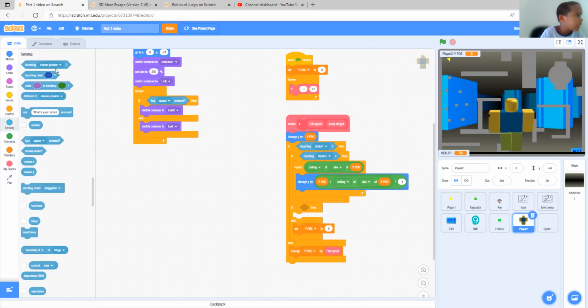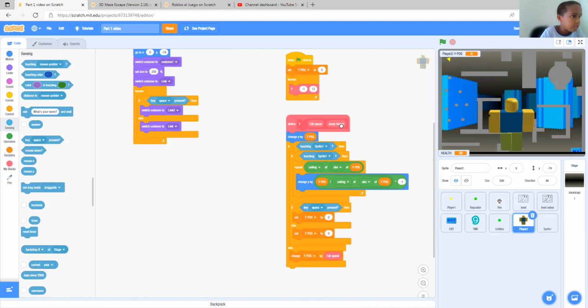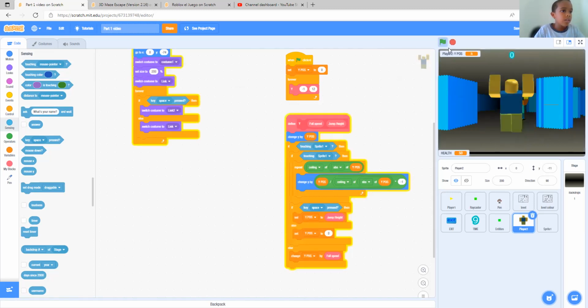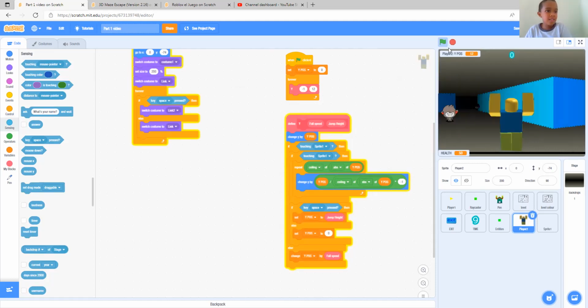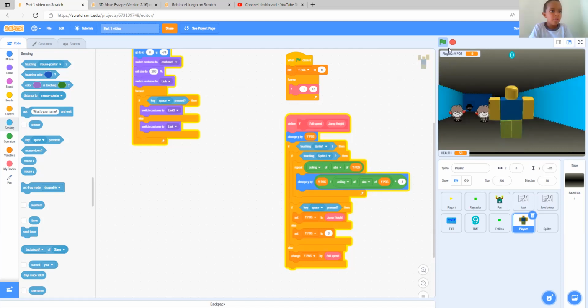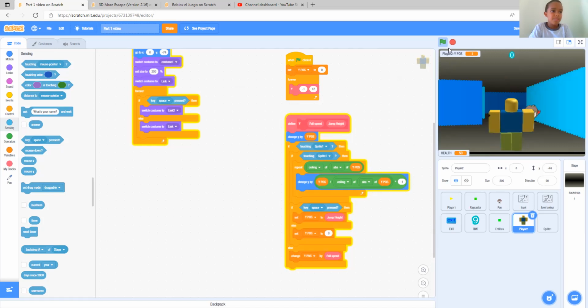If the space key is pressed, set Y pos back to jump height. I hope that works. Aha, you got it now. This is exactly what Roblox is like. Yep, you can move around and jump up. Yep, Roblox is this. Woo, it scared me.